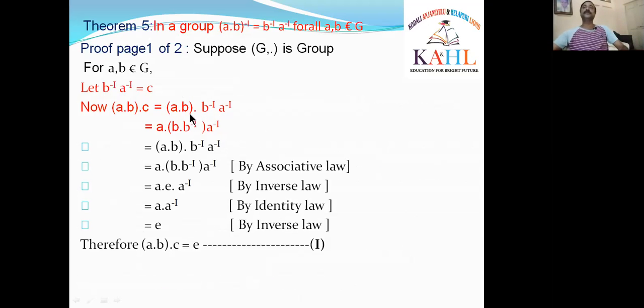For this step, I am interchanging the brackets. A dot B into B inverse is written as A into B dot B inverse. For these three elements, I am rearranging the brackets.